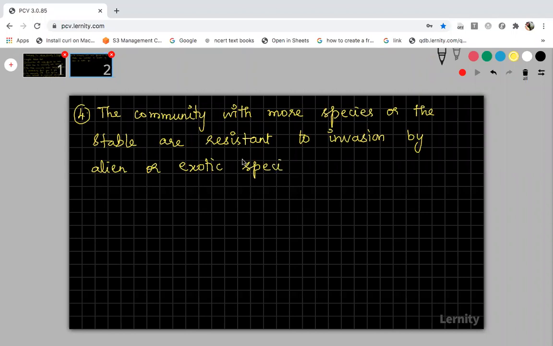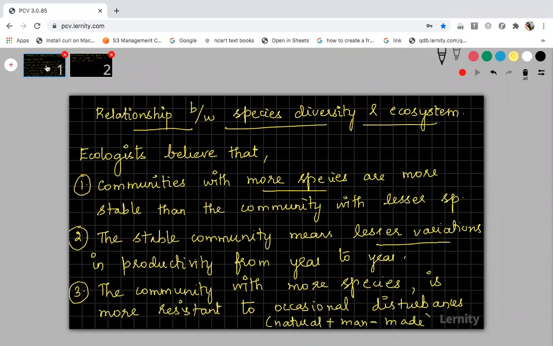The new species which is being introduced in that particular community will not affect the population of other species, because the community with more species will be the stable one and resistant one to invasion by alien or exotic species. Okay. So these are the four important conclusion points based on the relationship between species diversity and ecosystem by the different ecologists. When ecologists were doing research on this ecosystem or different communities, finally they concluded these 4 points.